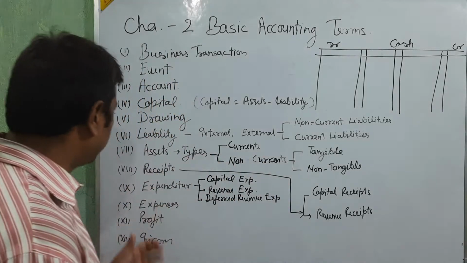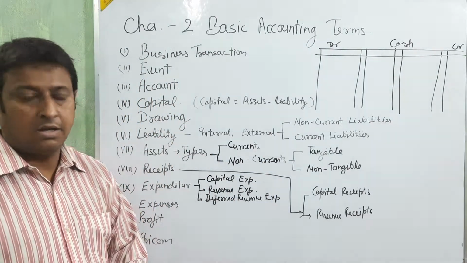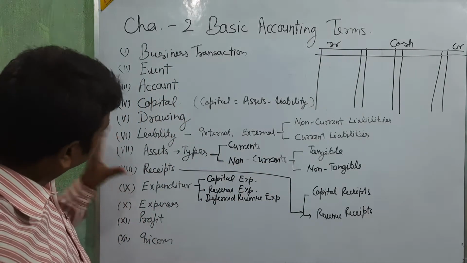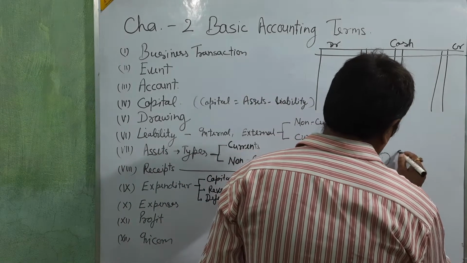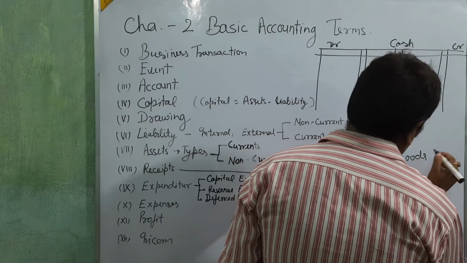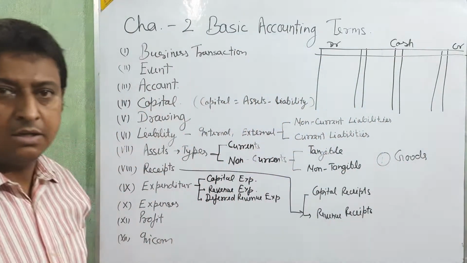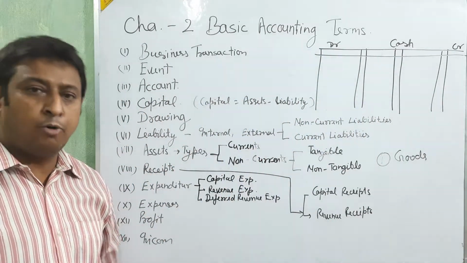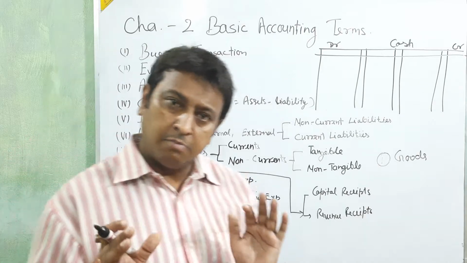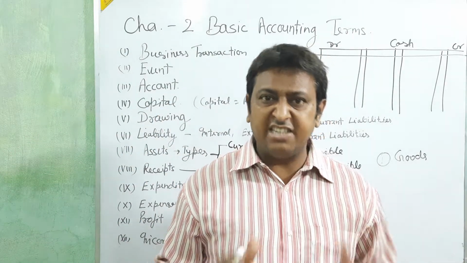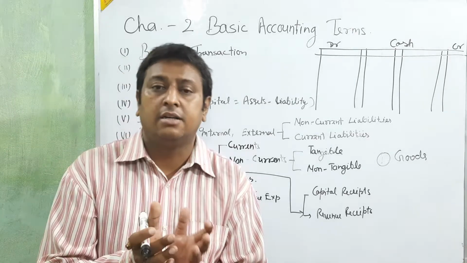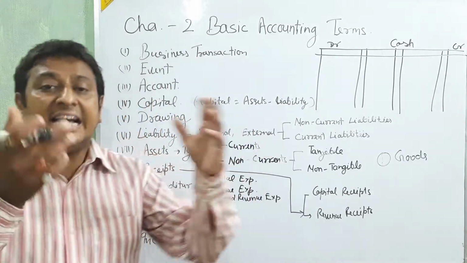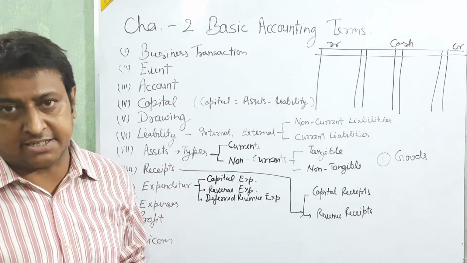Okay, go for the next, assets. With the assets, I want to just explain the goods also. Assets and goods, both are things. Only the change is what? When we purchase things for utilizing in your business, that is called assets.